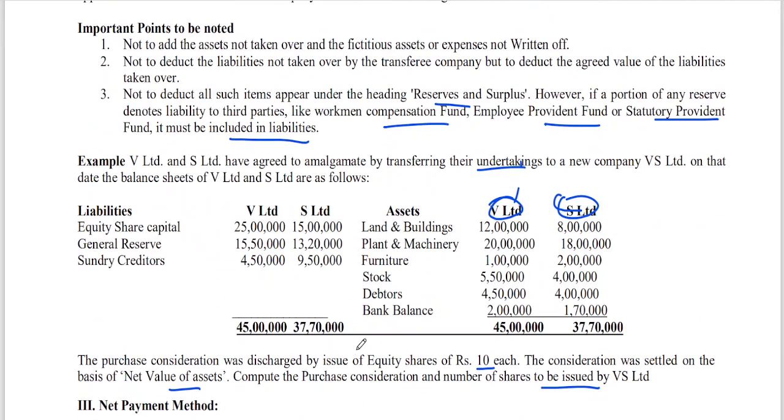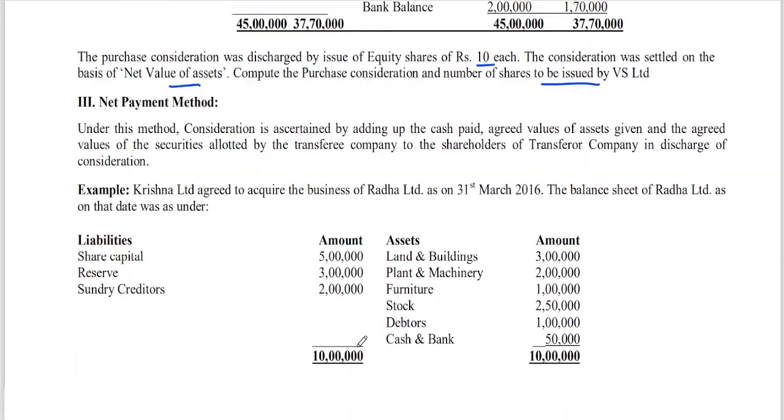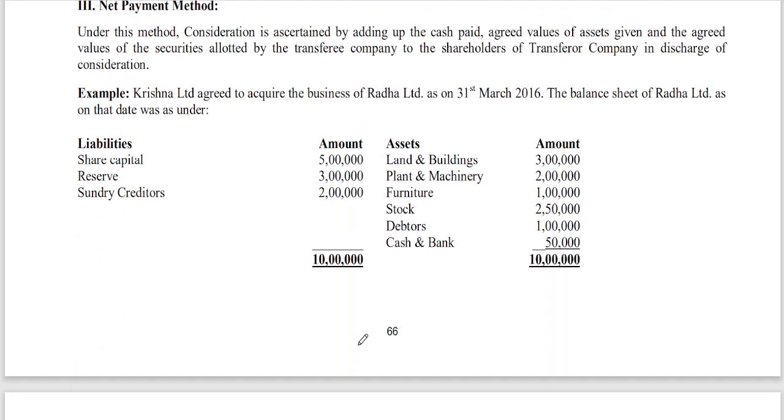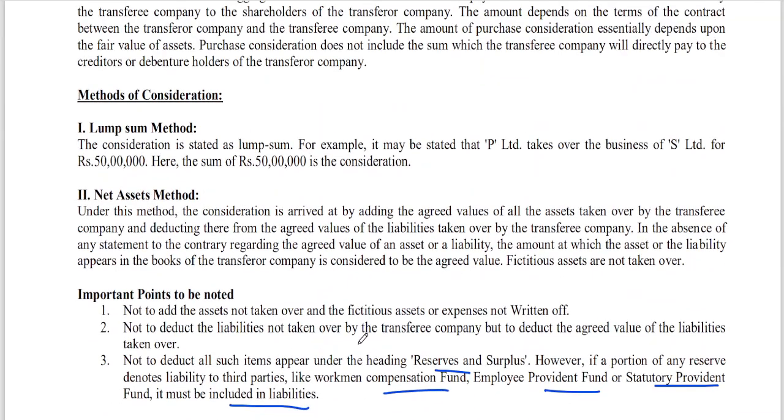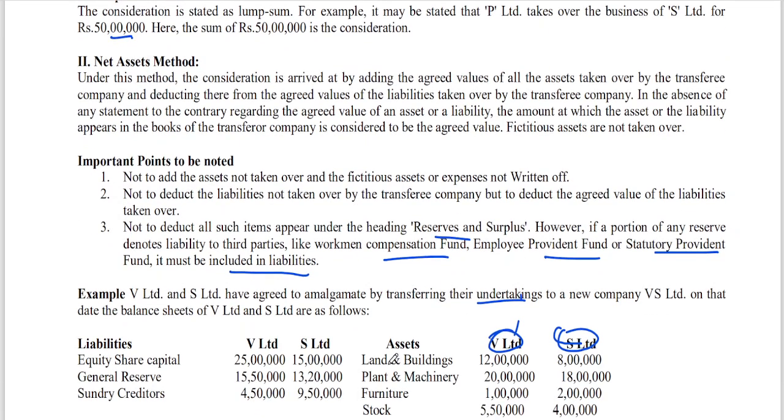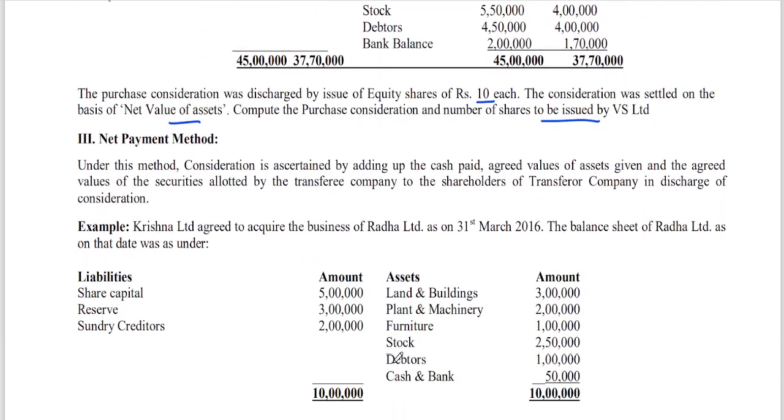This is the example we have discussed, and the next one, net payment method. This also we have seen. In fact, in the lump sum method, you will be directly given that for 50 lakhs the consideration is stated as a lump sum, which means P Limited takes over the business of S Limited for 50 lakh. This is called lump sum. We have seen net assets. Now the third method is the net payment method.